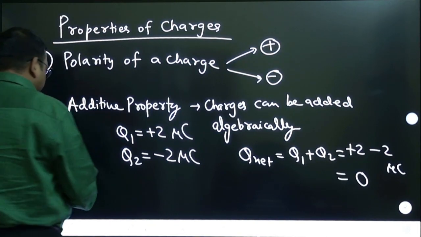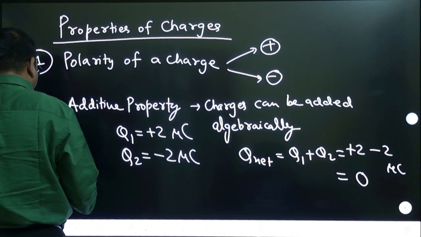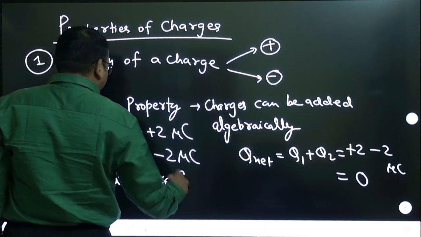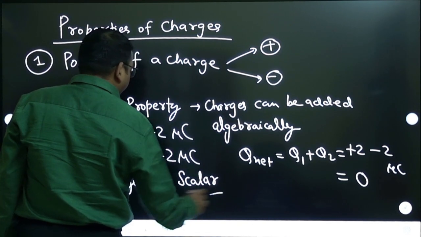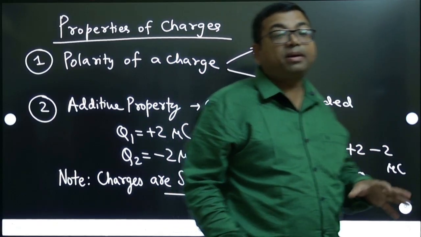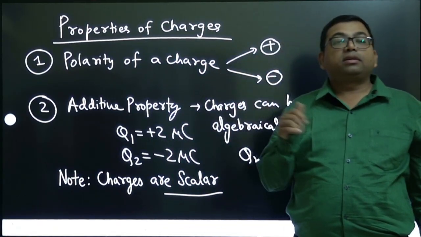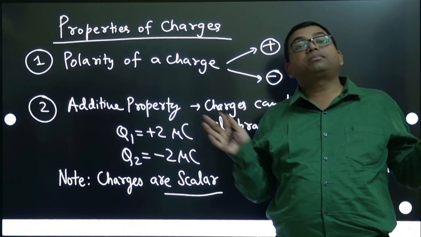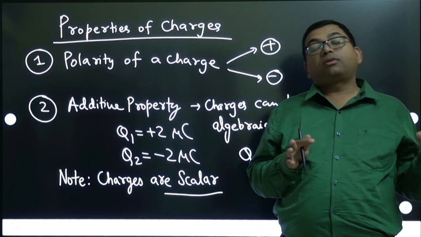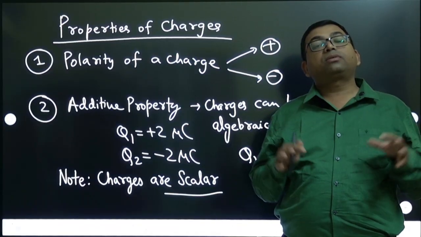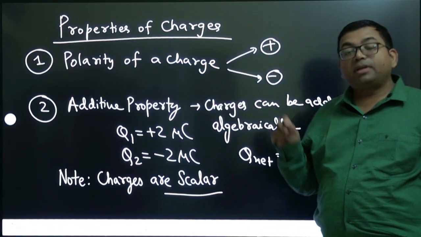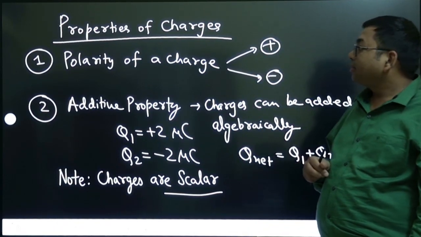So note that charges are scalar quantities, they are not vectors. Although they have sign plus minus, that sign indicates its polarity. It is not indicating the direction like plus minus in one dimension. That one dimension plus minus for velocity and displacement is direction, because they are vector quantities. But charge is a scalar quantity and plus minus indicates its polarity. Okay, these are two properties.